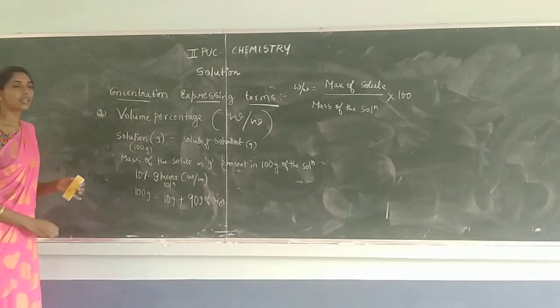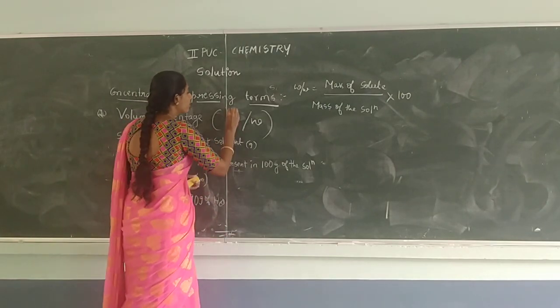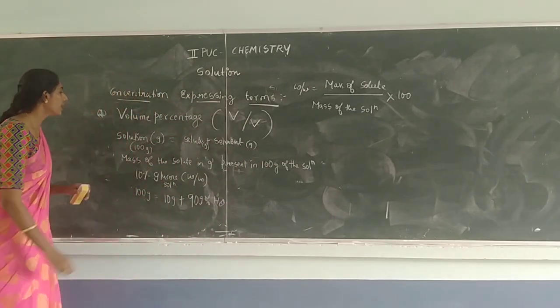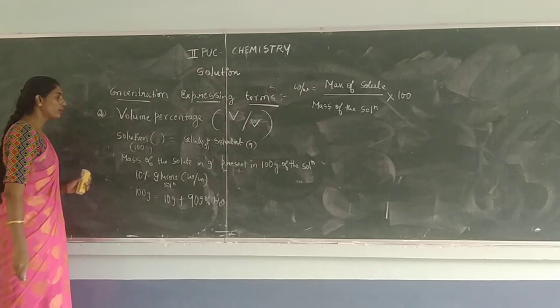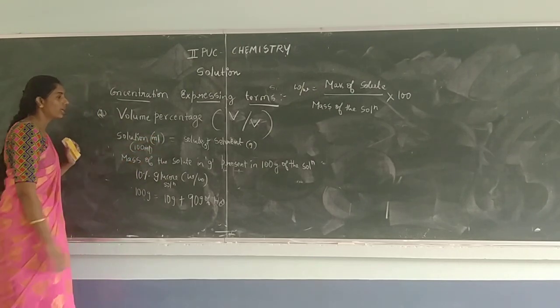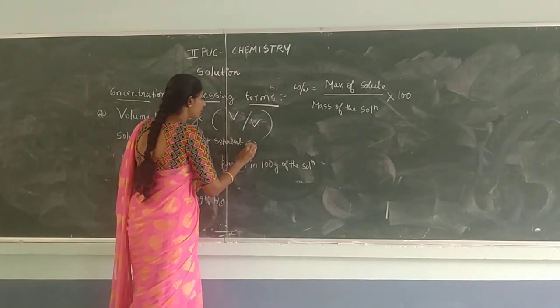Volume percentage, and the term used here is V by V. Volume by volume. Which unit should be given? ml. So here the total volume of the solution is maintained in ml, 100 ml, and your solute and the solvent are also in ml.